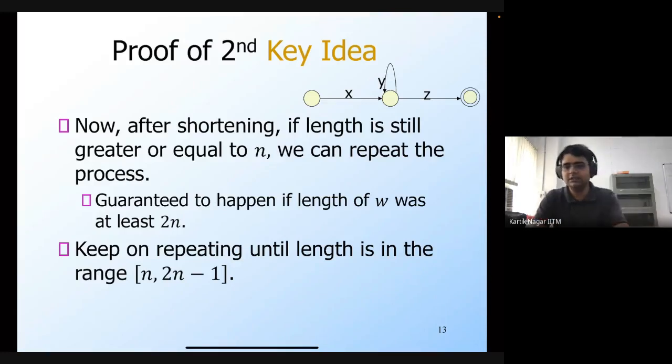Okay, Vinith is asking, can you give a contradiction for the n case? I'm not sure what you mean by that. That a string of length n is not accepted, but n plus 1 is accepted.